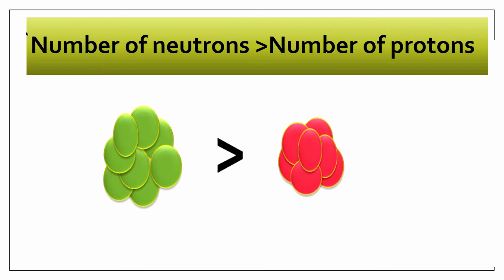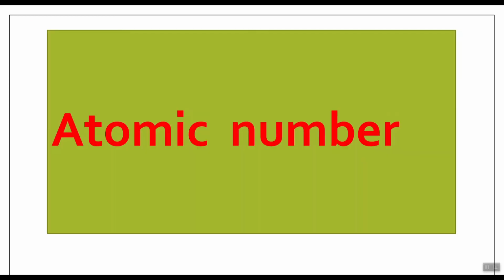So if the number of protons and neutrons are equal or somewhat equal, the nucleus is considered stable. Now there is another very important thing about instability of the atom: the atomic number. Yes students, the atomic number of an element also plays a very important role in making the atom unstable. How? Let's see.